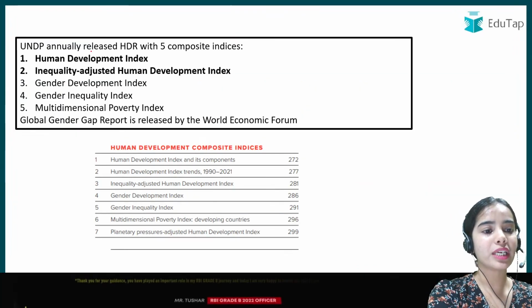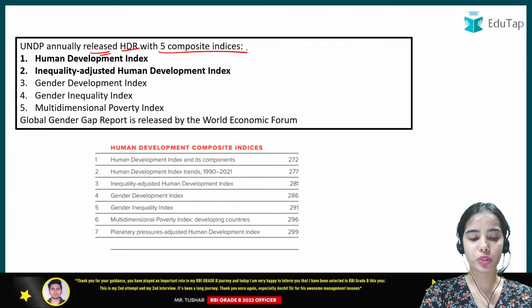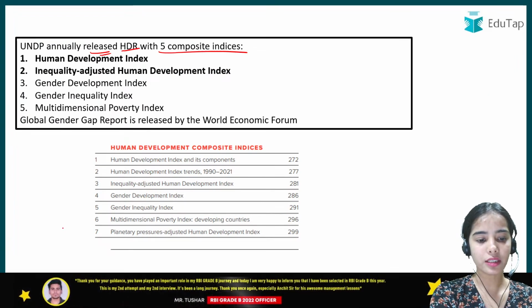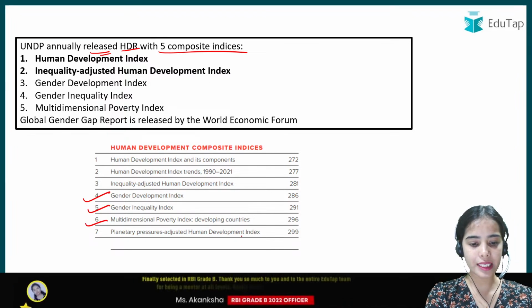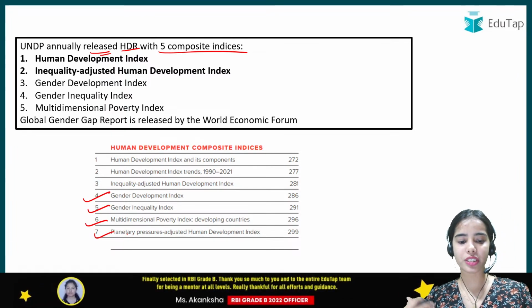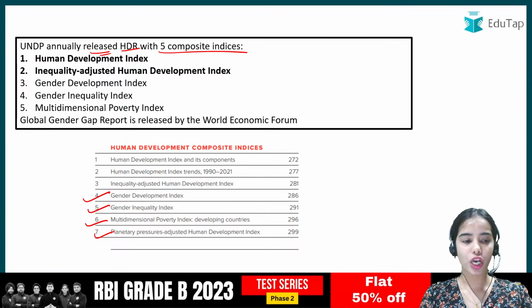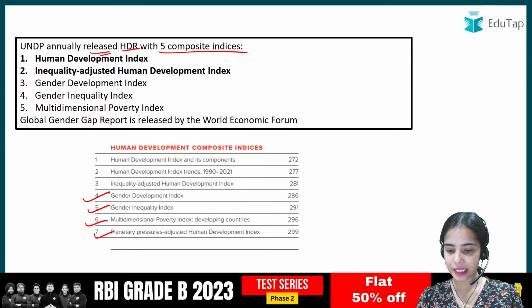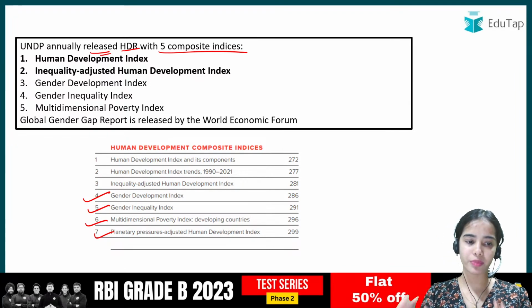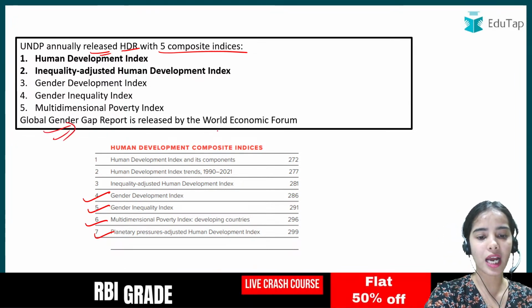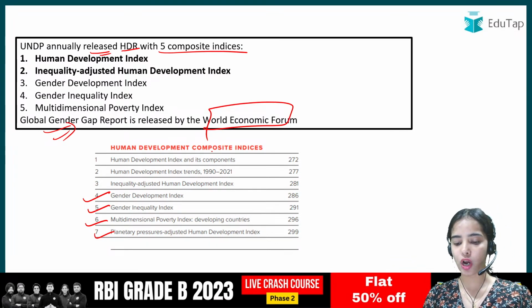So UNDP annually releases the HDR with 5 composite indices. You can see that it is the Gender Development Index, Gender Inequality Index, Multidimensional Poverty Index, the planetary pressures adjusted human development index and the basic human development index. Okay, so yes, very good. So Priyanka is saying that it is released by the World Economic Forum. Correct. So the Global Gender Gap Report is released by the World Economic Forum.